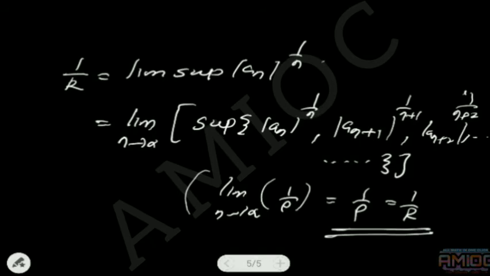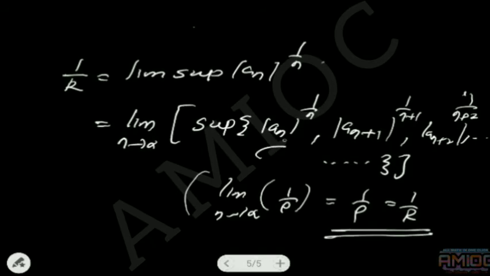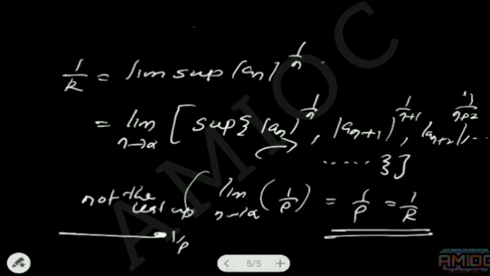That means 1 by rho is not the supremum of this set. Then by definition of supremum, what do we get? 1 by rho is not the least upper bound of this set. Therefore, all the terms in this set will be less than 1 by rho.